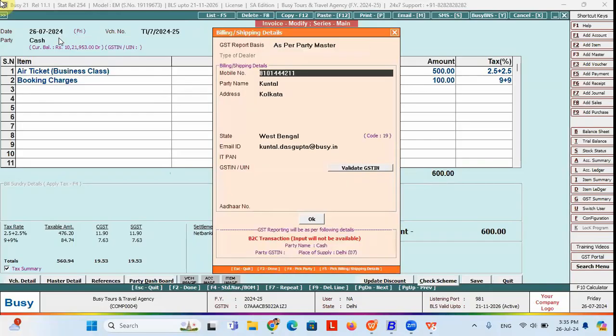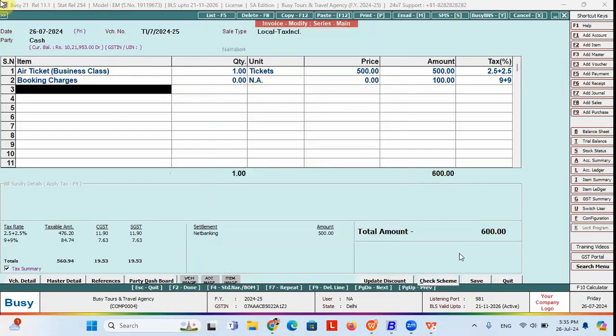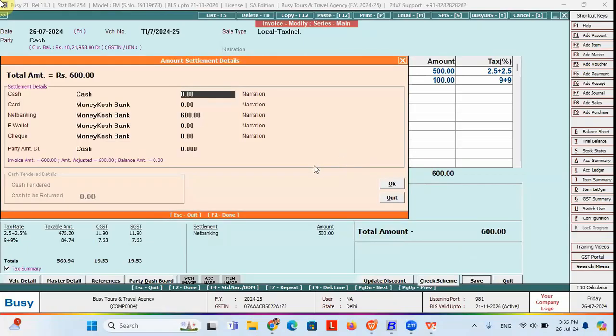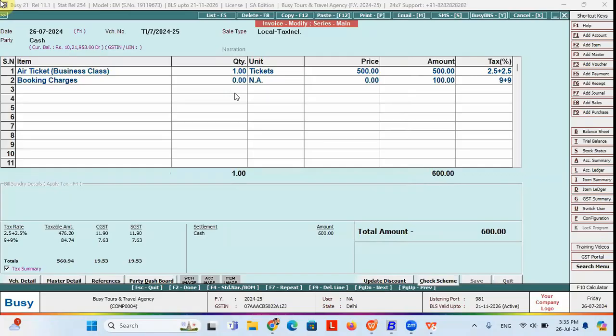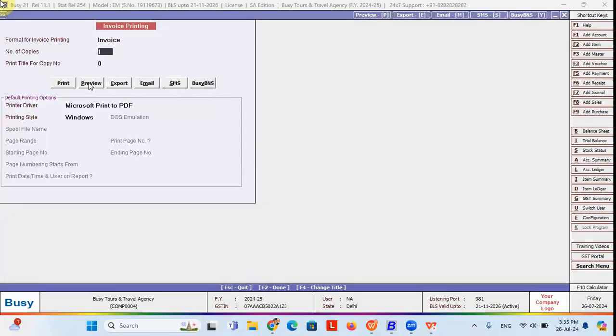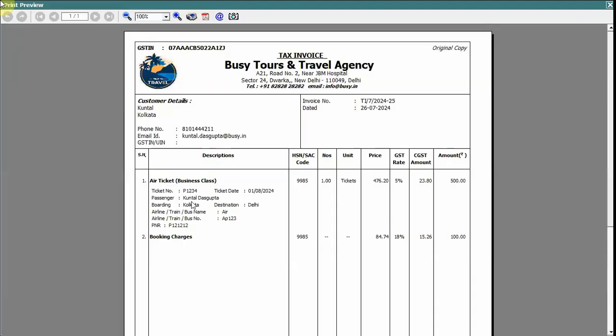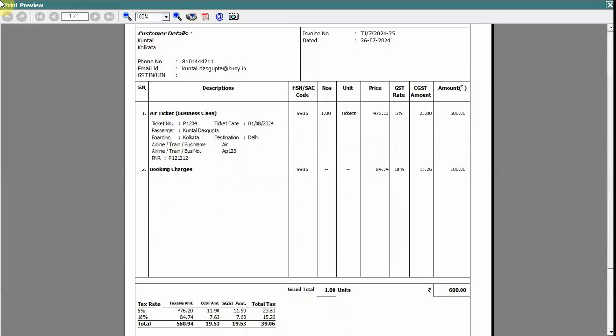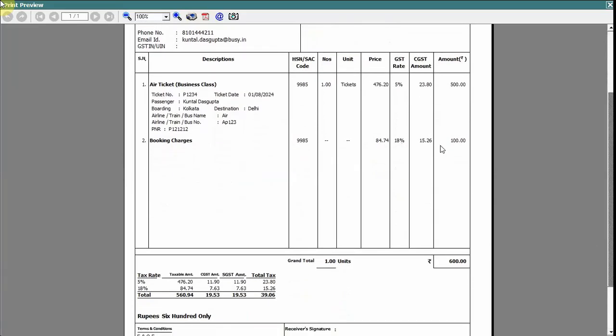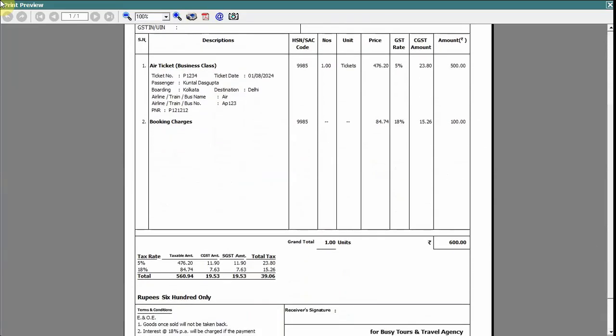So you can mention the party details over here also, and you can save it. So this detail will also get picked in your invoice. If you see the preview of the invoice, you will get to see the booking charges over here also. It has been added with certain GST. So GST percentage is also added on this booking charges, 18% GST.